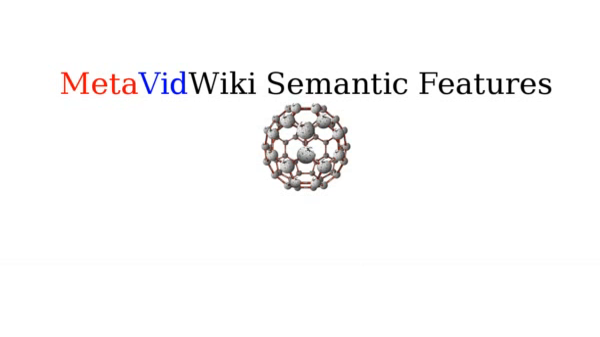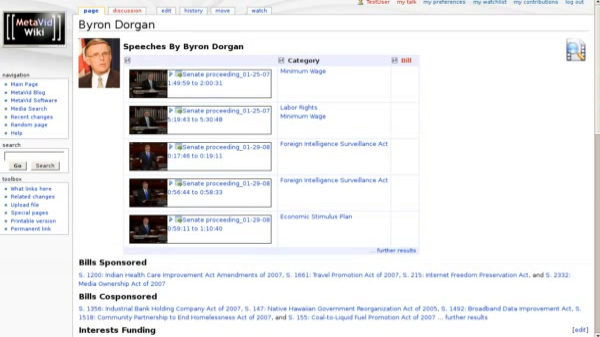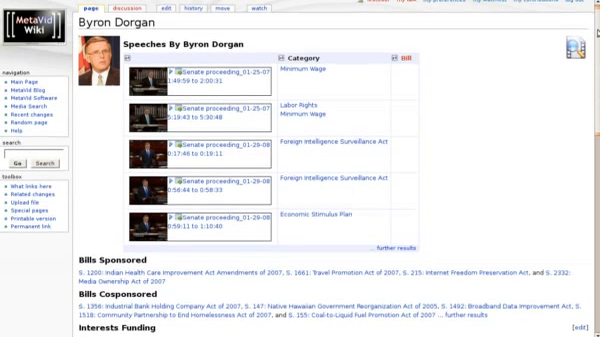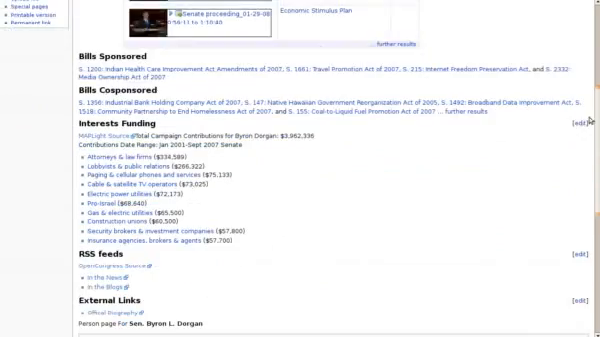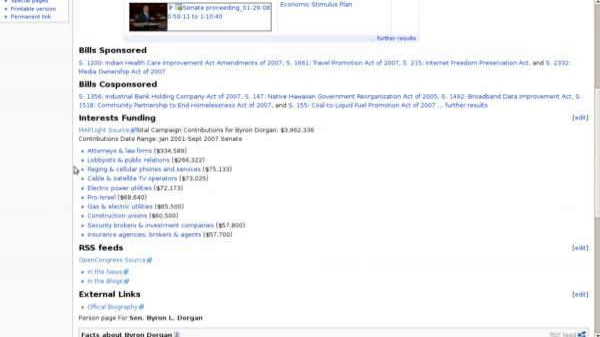Now we're going to quickly cover some of the more advanced features of metavid. We've done a pretty substantial screen scrape of several of the Congress data sites out there, including MapLight and GovTrack, to provide additional metadata on a per person, per bill, per interest group level, and relate all those properties with semantic MediaWiki. So essentially, here's a person's page. We have Byron Dorgan. Here's the last few speeches he's given with the categories that they've been in. Here's the interest contributions, bills that he's sponsored, bills that he's co-sponsored.